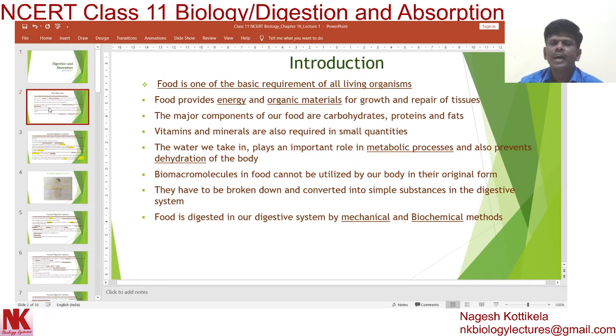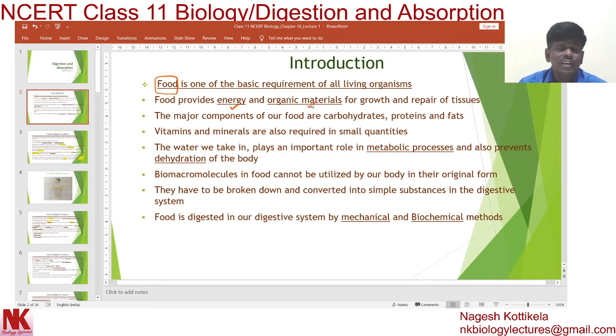Before entering into the actual details of this topic, let's discuss some basic concepts you have learnt in earlier classes in connection to this topic. Food is one of the basic requirements of all living organisms, because it provides us energy and organic materials.